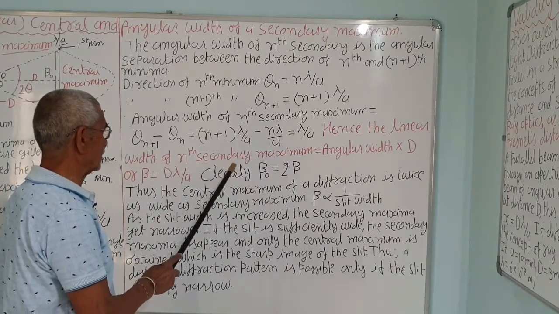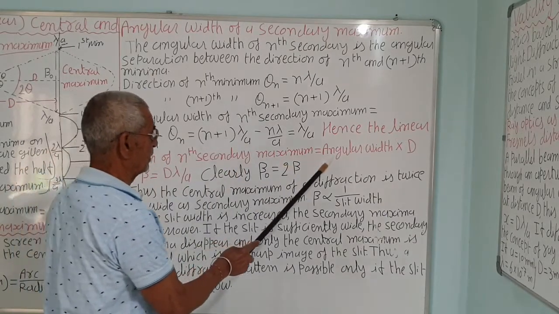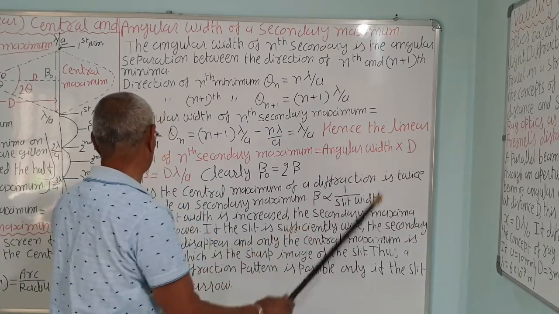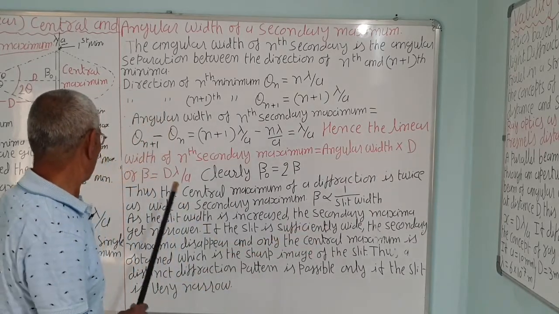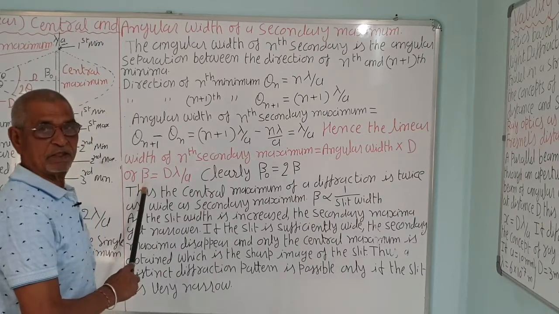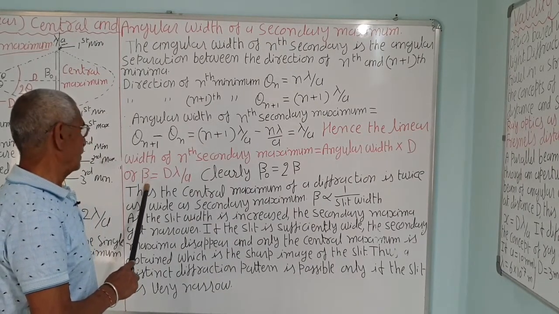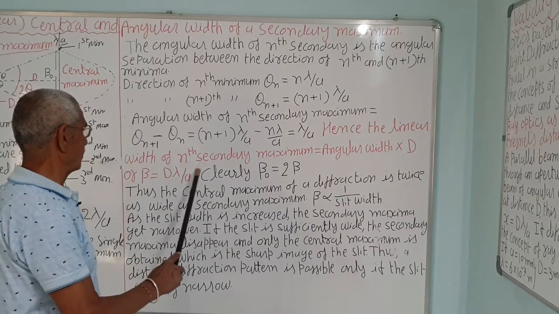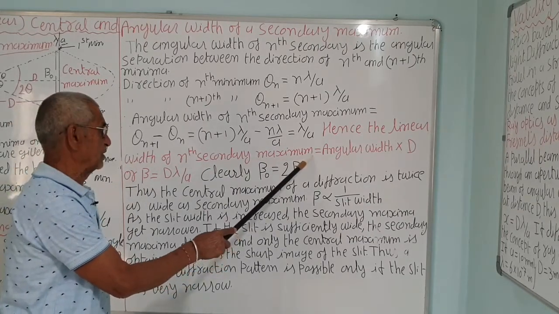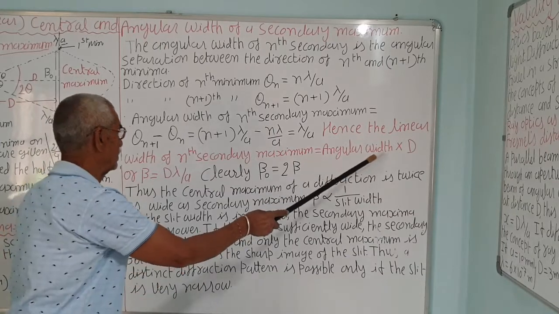So the width of the nth secondary maximum will be the angular width into d, as we have seen before. Say this distance is b, so b is the width of the nth secondary maximum, equal to angular width into d.